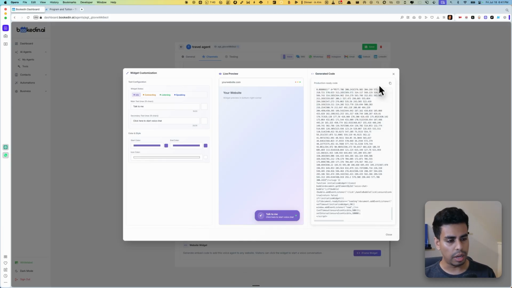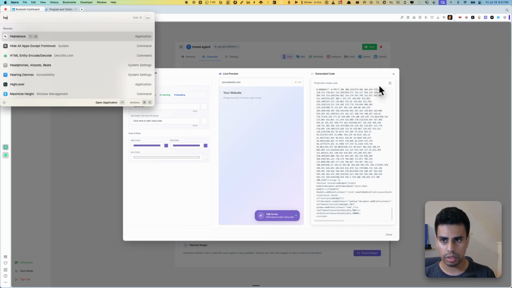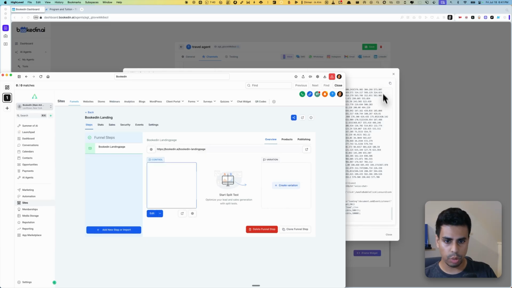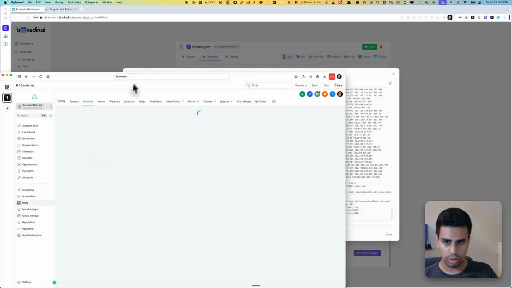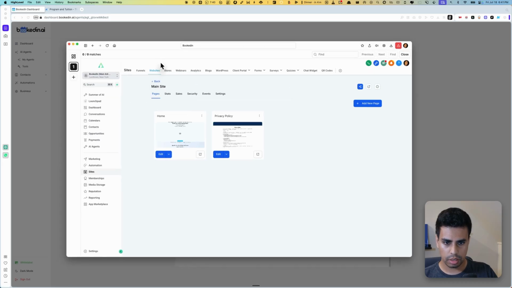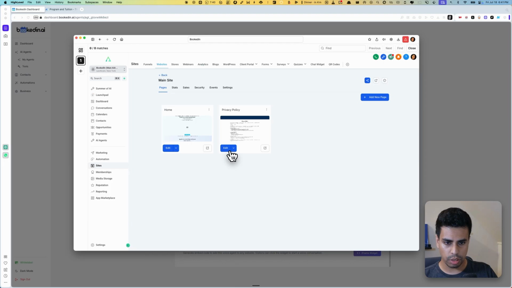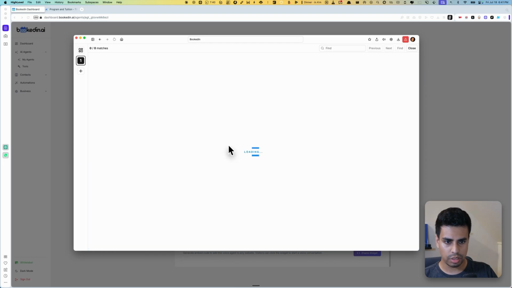And now I'm going to open up a website builder and then show you how to embed that. All right, so let me show you this. So HighLevel, let me open up HighLevel and let me just go to a random site. Okay, so this is just a main site. I'm going to do it on this privacy policy page because I don't want to mess stuff up.